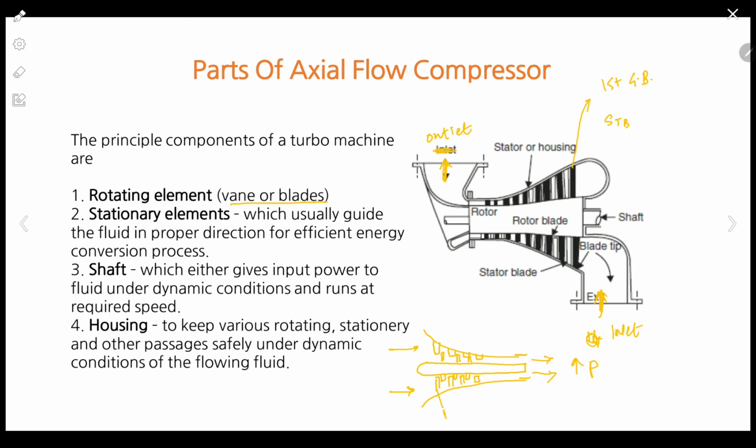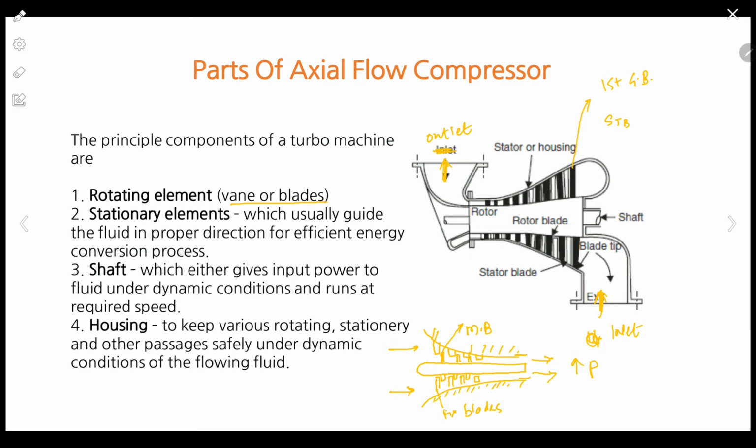These are called fixed blades, and the blades which are mounted on the shaft are the moving blades. So there is an alternate arrangement of fixed blades and moving blades. Now, shaft and housing, that is it. This casing is nothing but the housing. The entire assembly is placed in the housing. So that is what the housing is.